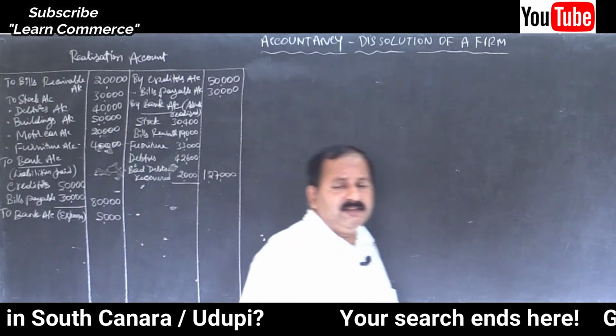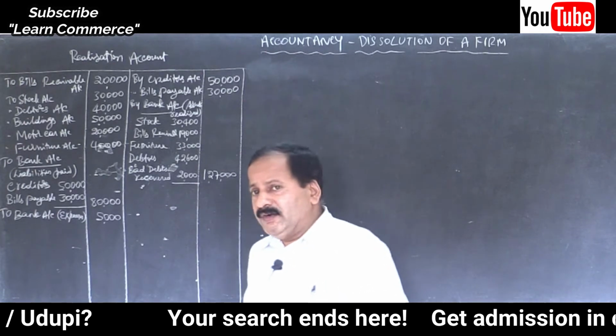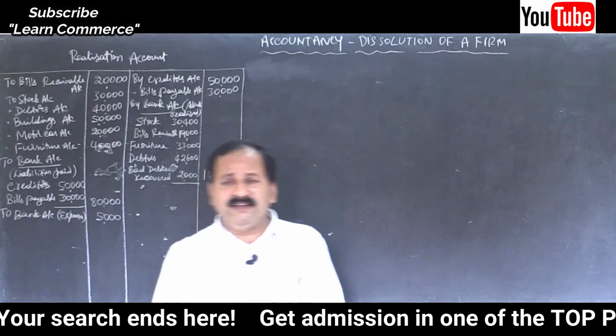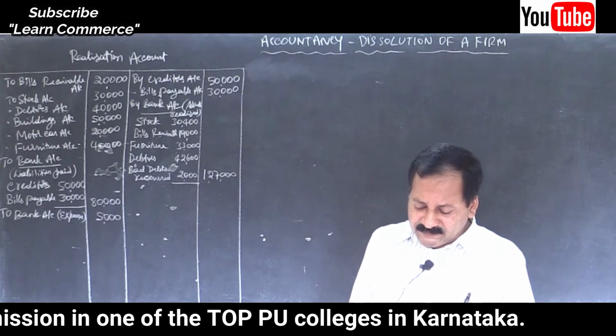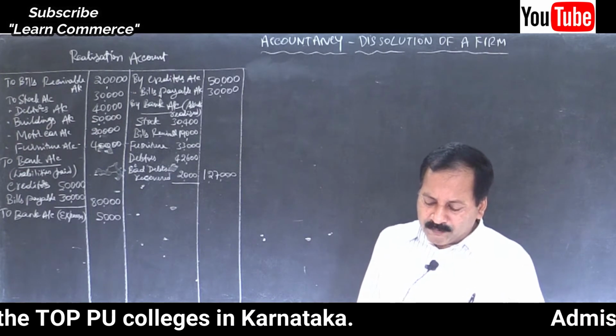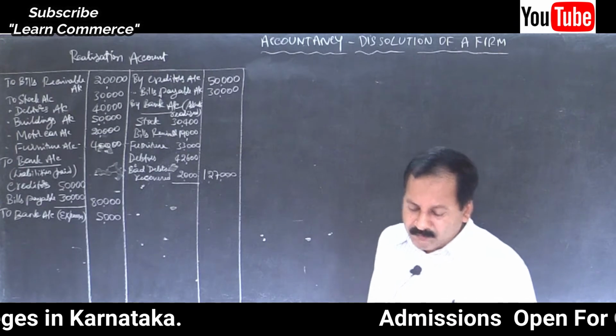Now, there are assets taken over, right? So let us pass those entries. Assets taken over by the partners: Ganga took over buildings and Yamuna agreed to take over the motor car.